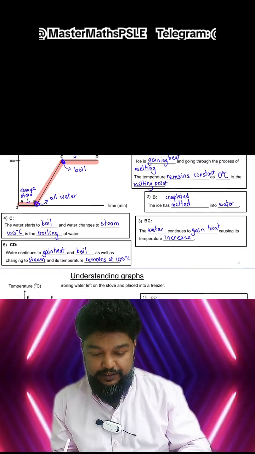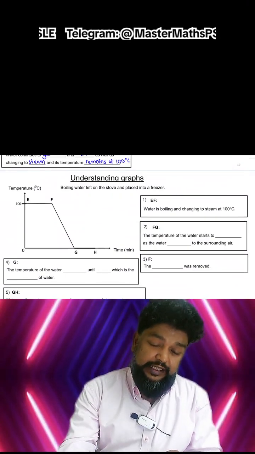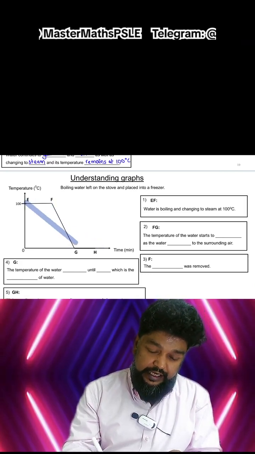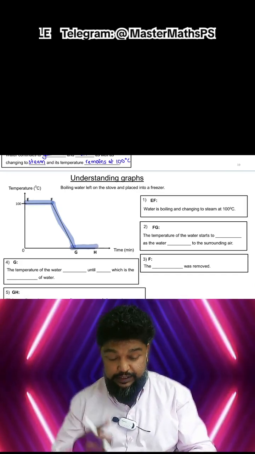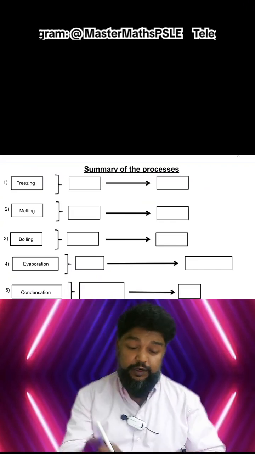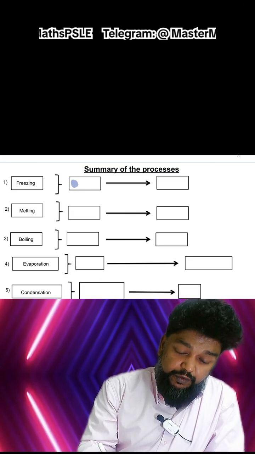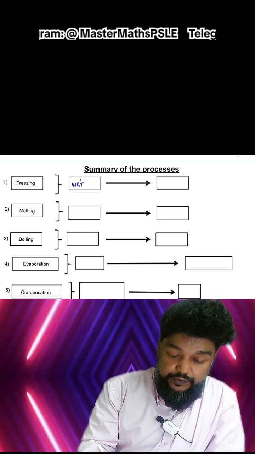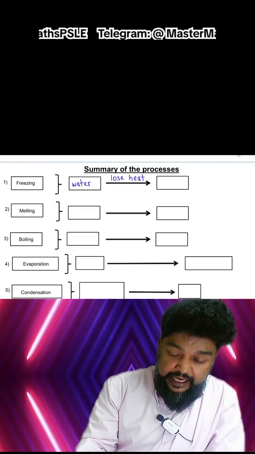Perfect. Right? It's the same thing for cooling down as well. Okay, throughout this entire state, it is actually cooling down. Okay, and you can see that on a graph. Nice. So basically what is freezing? Freezing is effectively when water becomes ice. So water loses heat and becomes ice.